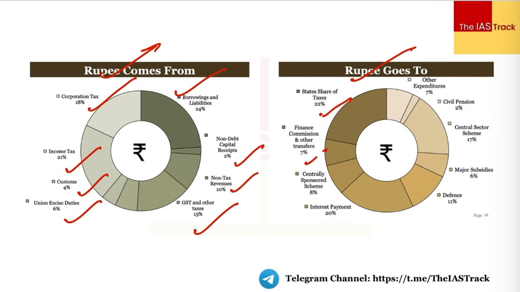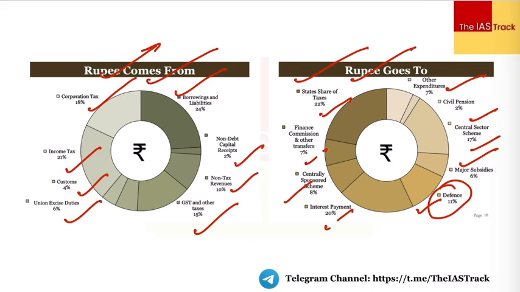We have the grants which are given on the basis of the finance commission, so this is what you'll have to understand. Centrally sponsored scheme 8%, interest payments 20%, defense 11%. So defense is a very important part of the expenditure side. Major subsidies, central sector scheme 17%, civil pension 2%, other expenditure 7%. So just remember the biggest of these two things, where the inputs come and where the output goes. Just the top three would be more than enough.